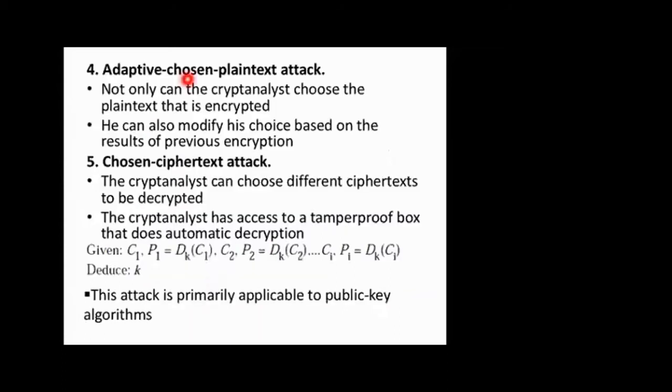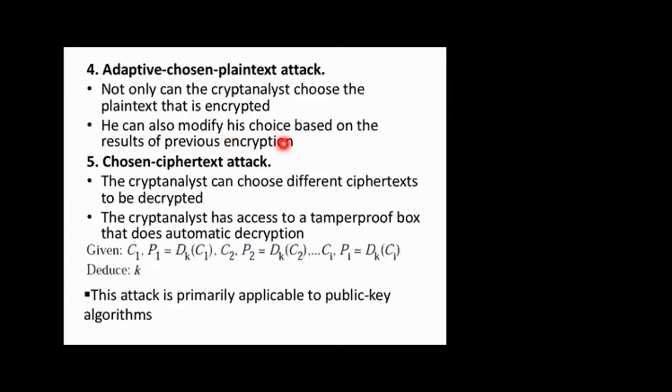Next one is adaptive chosen plain text. Not only can the cryptanalyst choose the plain text that is encrypted, he can also modify his choice based on the results of the previous encryption. So he'll have the choice to modify the plain text, whatever is required.